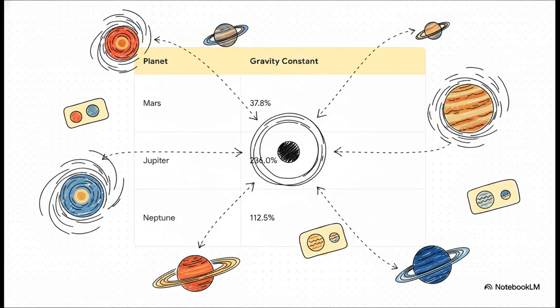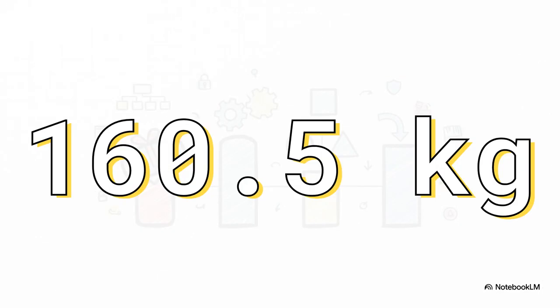Each planet is an object, and its gravity constant is a key attribute. By using encapsulation, we've bundled this data point with the planet it belongs to. That keeps our program really organized, and importantly, prevents this data from being changed by mistake. And boom, there's our result.